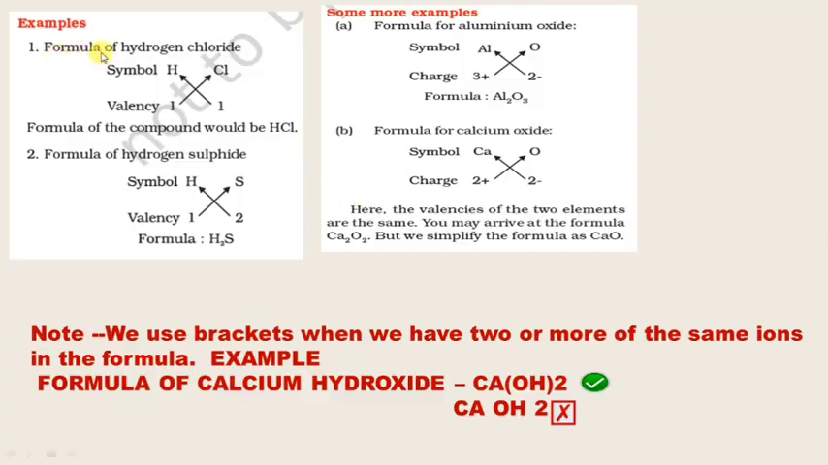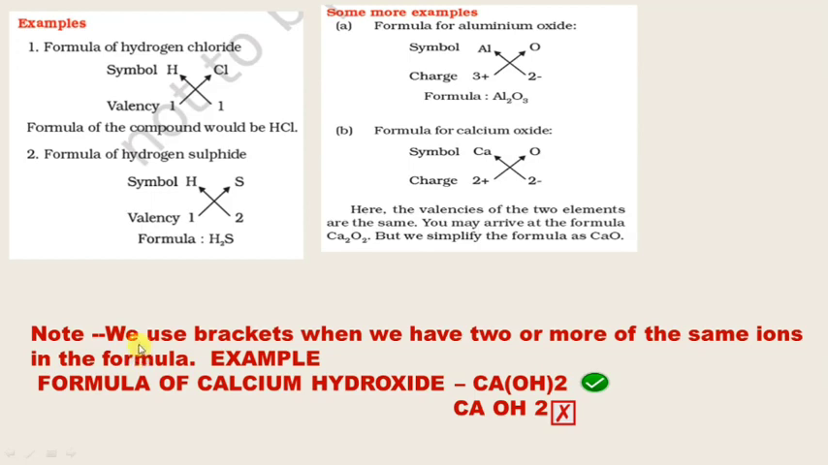Like see formula number 1, hydrogen chloride. See the symbols here. The valency of hydrogen is 1, the valency of chlorine is 1. So 1 H and 1 Cl. Because we have to write the metal first and the non-metal second, we have HCl. Formula of hydrogen sulfide, same here, H valency 1 and sulfur valency 2. So cross multiplication happens and the formula is H2S. Okay, so there are a few examples.